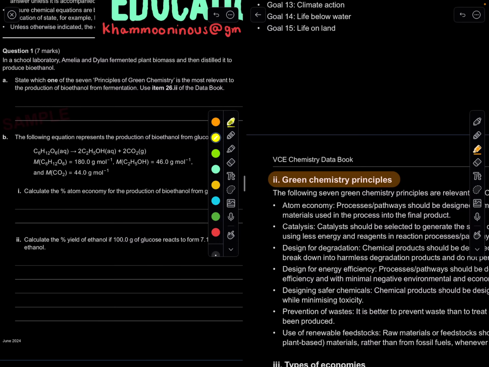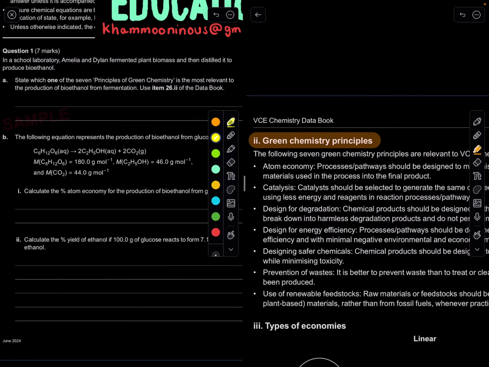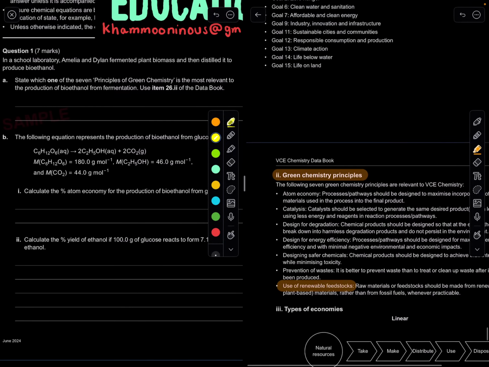So it's not atom economy, it's not catalysis. It's not designed for degradation, designed for energy efficiency, designed for safer chemicals, or prevention of waste. It's this one, the last one over here, which is really why we create bioethanol from fermentation. We're trying to use renewable feedstocks.